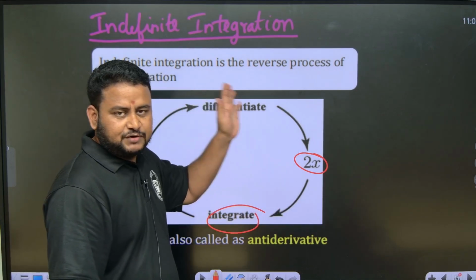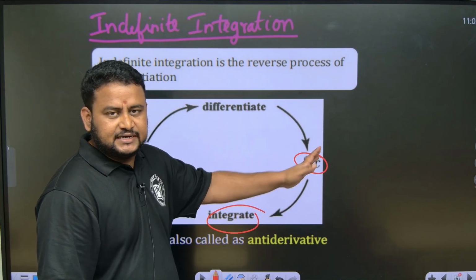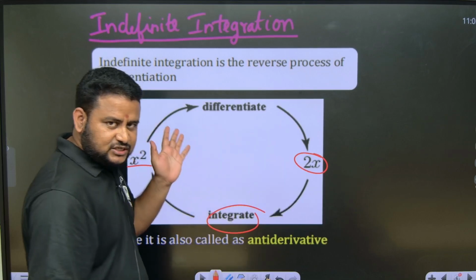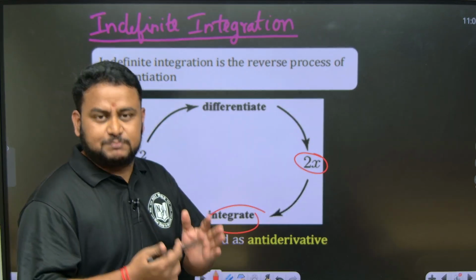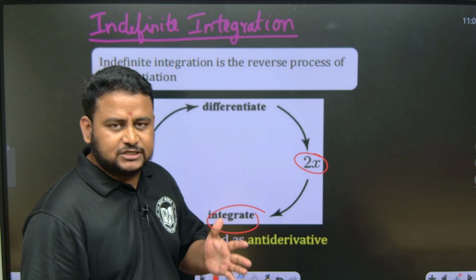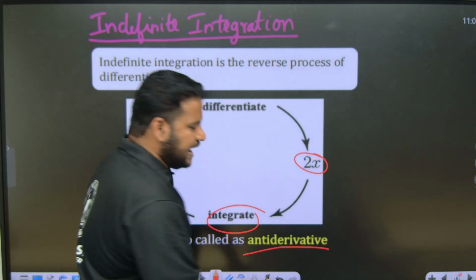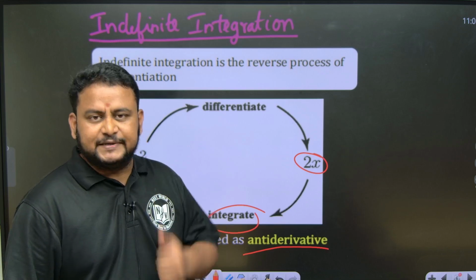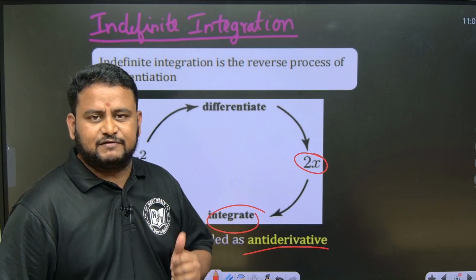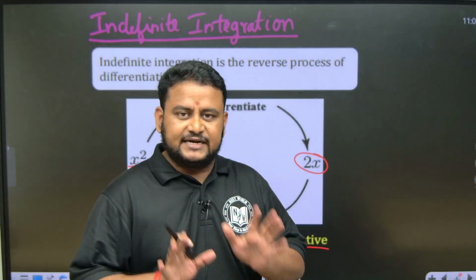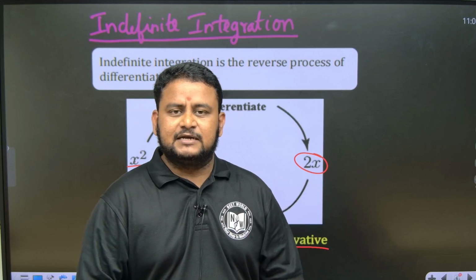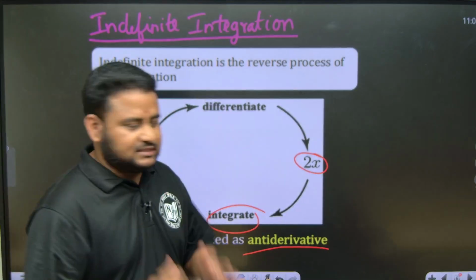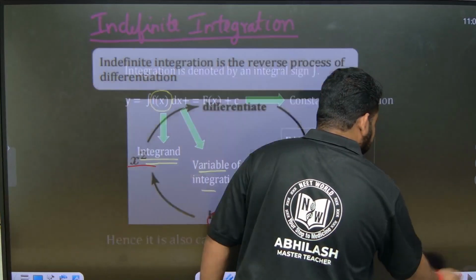In differentiation, what we get is the derivative. In integration, what we get is called the antiderivative. So integration is the reverse process of differentiation, and that is why it is also called antiderivative. Sometimes in the question they will ask us to find the antiderivative. That means you should understand you have to integrate the given function. Got it? If they ask antiderivative, don't get confused. It is nothing but the integration of that function. That's it, friends. This is the meaning of indefinite integration.